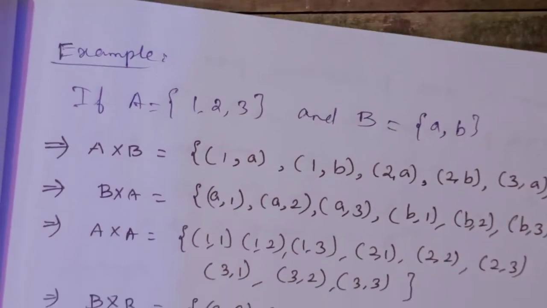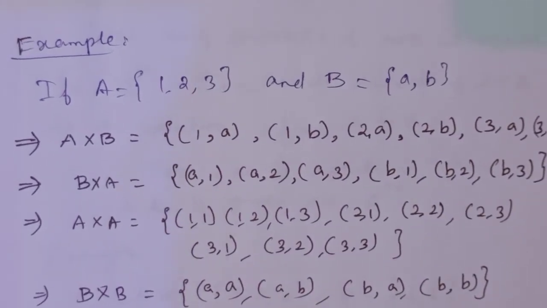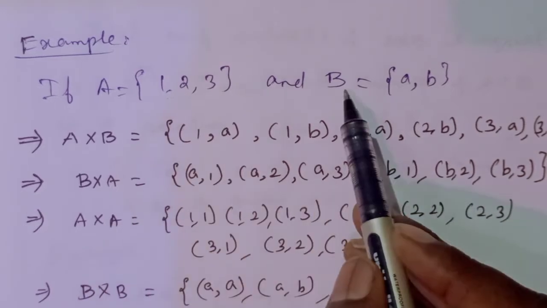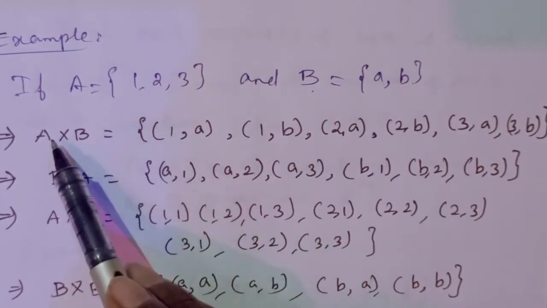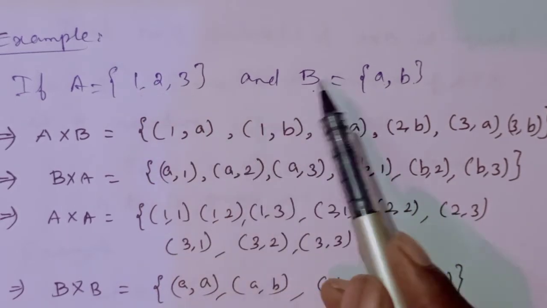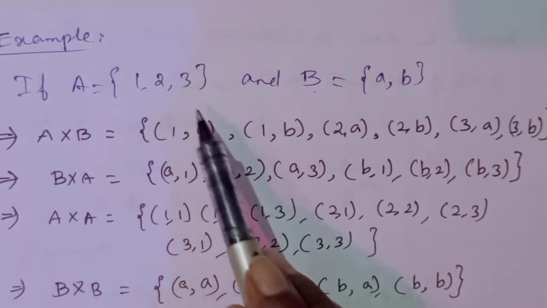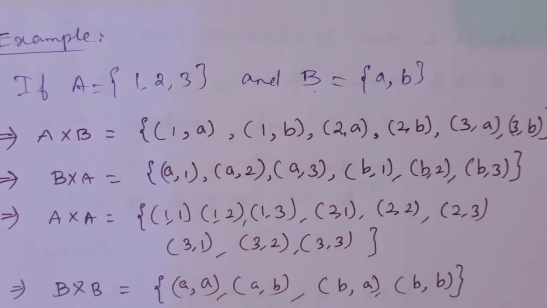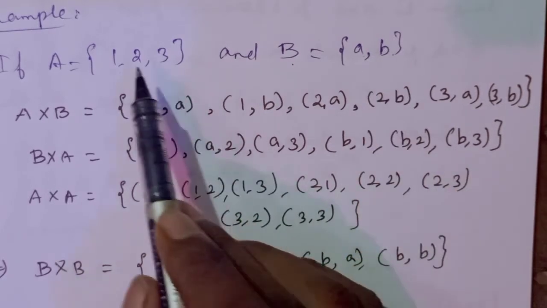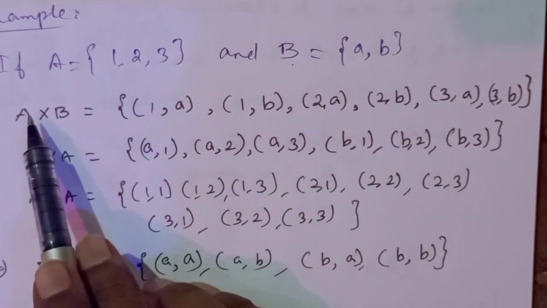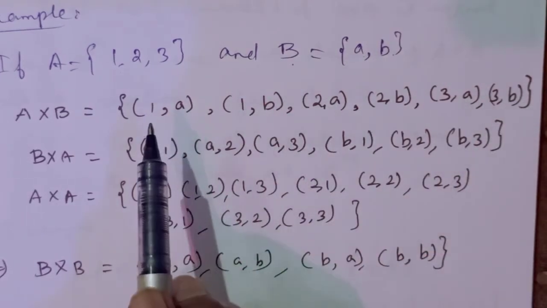Now a few examples for the Cartesian product. If A is equal to {1, 2, 3}, B is equal to {a, b}, then A cross B is equal to: first element from the set A, second element from set B. We can write all the possible ordered pairs between the sets A and B. There are 3 elements in A and 2 elements in B. Therefore the number of elements in A cross B will be 6: 1 2 3 4 5 6. Yes.